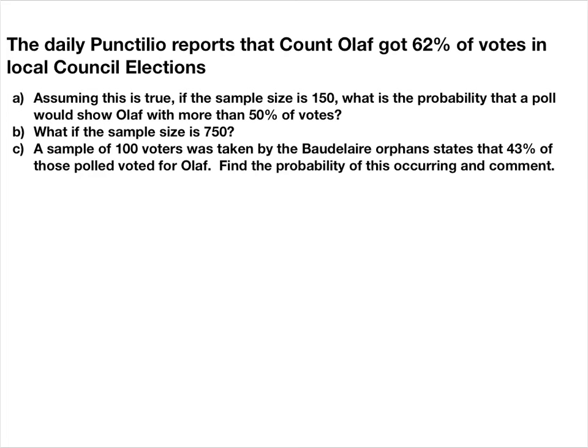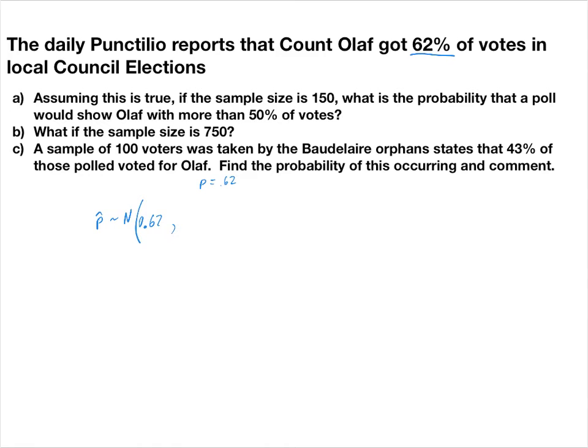Assuming this is true, if the sample size is 150, what's the probability that the poll would show Olaf with more than 50% of votes? All right. So we are looking at that our sample population has a distribution of a normal distribution. Okay. It says that he got 62% of votes. So if we're assuming that that's true, that means that the actual probability of somebody voting for him is 0.62. So we're going to put 0.62 here.